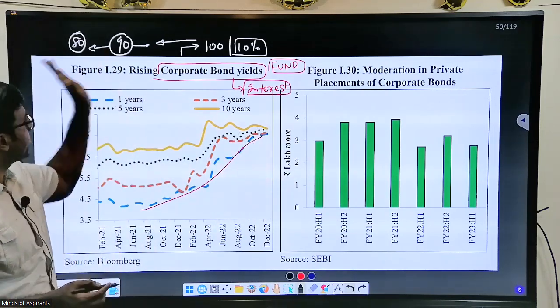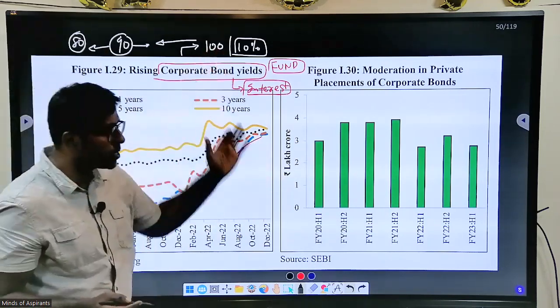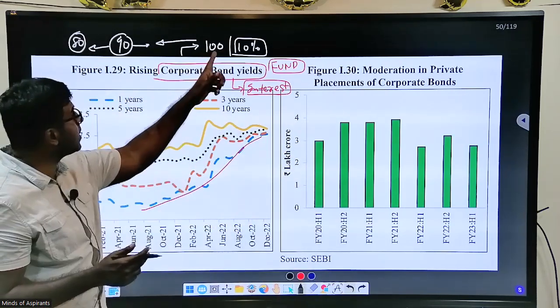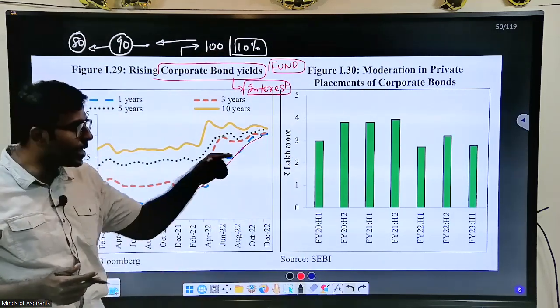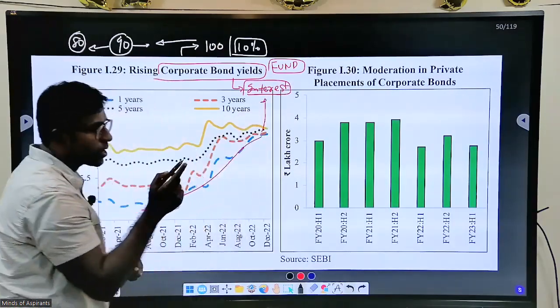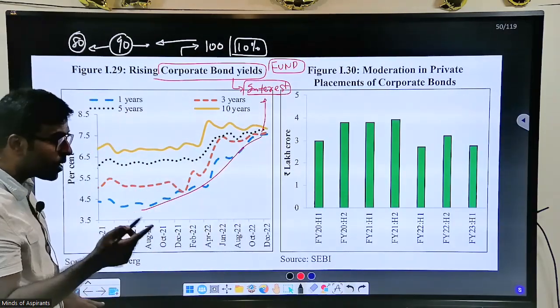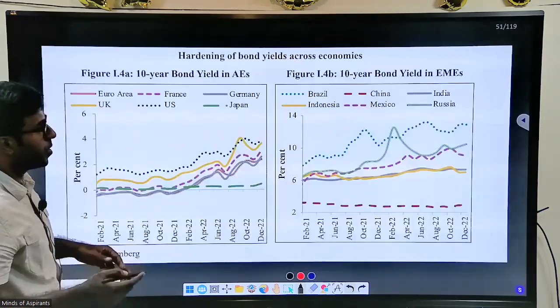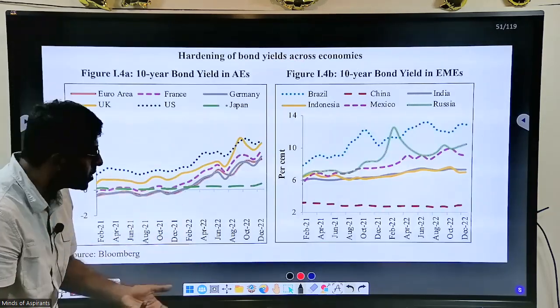I will give you only 80 rupees. But Anna, you should give me the same amount of return as a 100 rupee bond. So the yield is actually increasing. When the yield is increasing, that means your economy or your company bond is not in much demand.